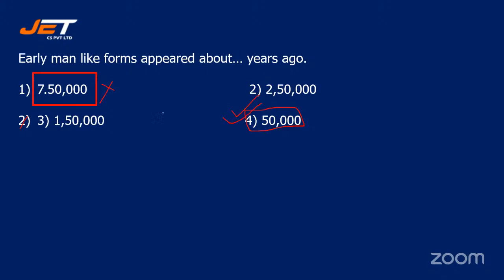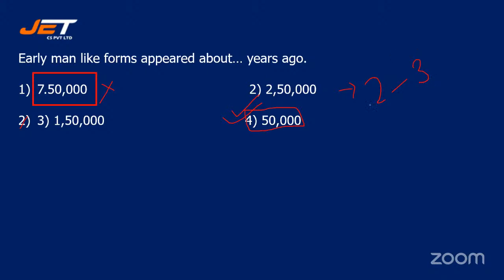Okay, students. Actually, if the question is like this and there is another option saying 3 lakh or 2 to 3 lakh years ago, understand this point. Early man forms appeared about 2 to 3 lakh years ago, but they did not develop any language capacity. There was no communication.